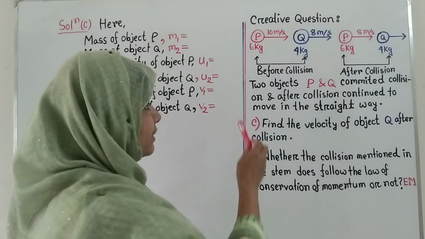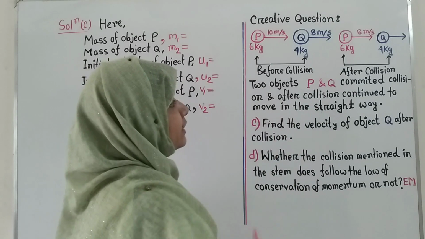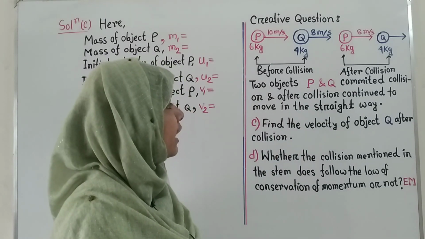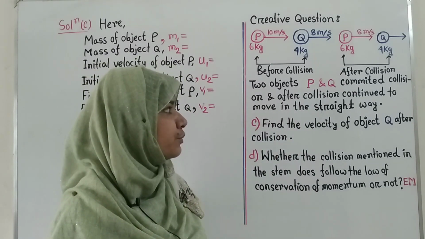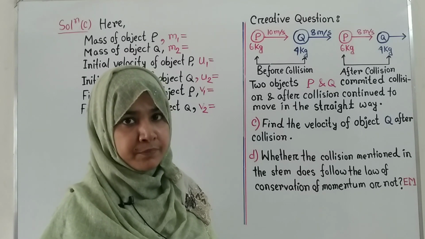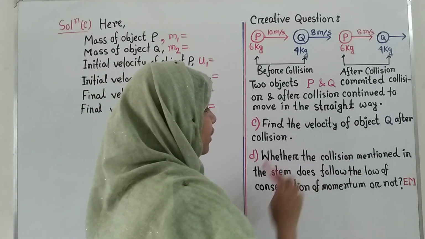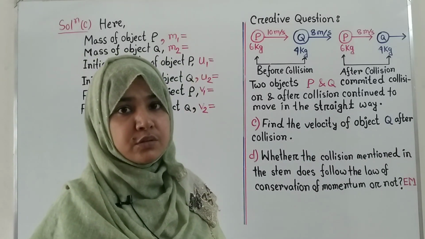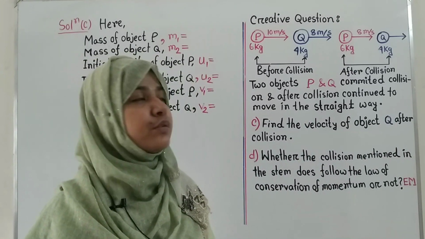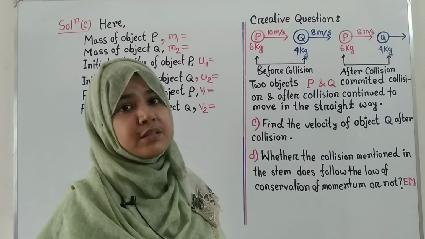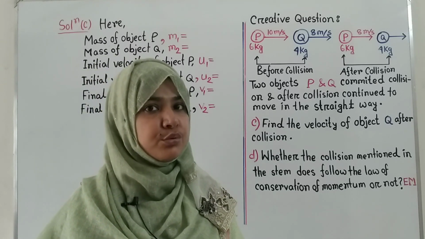In this step they say that the two objects P and Q collided and after collision continued to move in a straight line. Now, question C is, find the velocity of object Q after collision. So we have to calculate the velocity of Q, that means the value of v2.